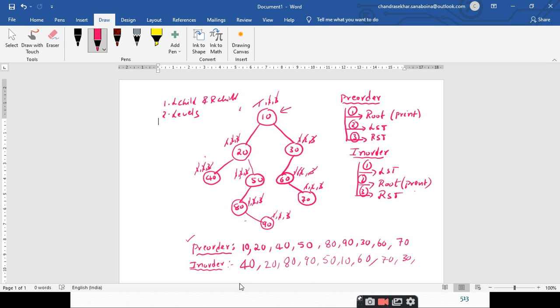So once you are done with the root node also, you will get the required series of nodes, which is equivalent to the in-order traversal of the given binary tree. Right. So the in-order traversal of the given binary tree is 40, 20, 80, 90, 50, 10, 60, 70 and 30. Is it clear up to this point?